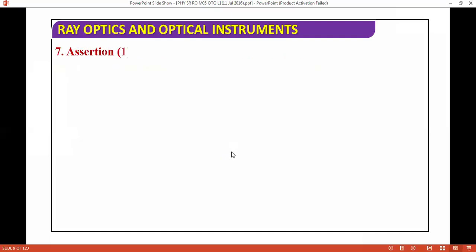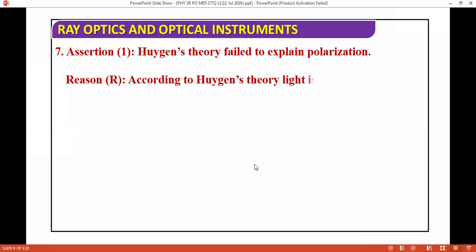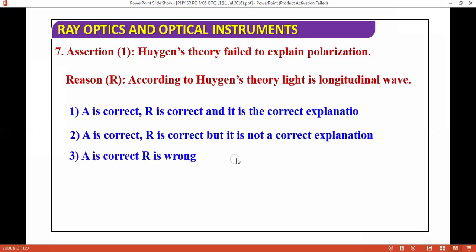Next question is an assertion: Huygens theory failed to explain polarization. Reason: according to Huygens theory, light is a longitudinal wave. Options we have these. The correct answer is the first.